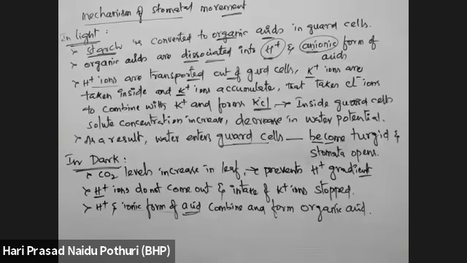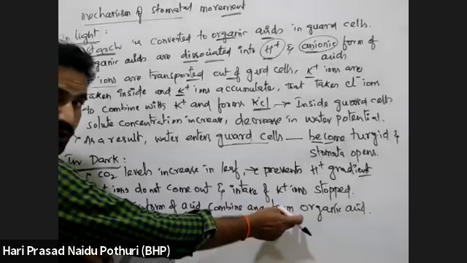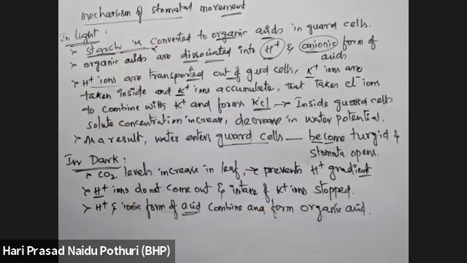As organic acid is produced back, this process is stopped.